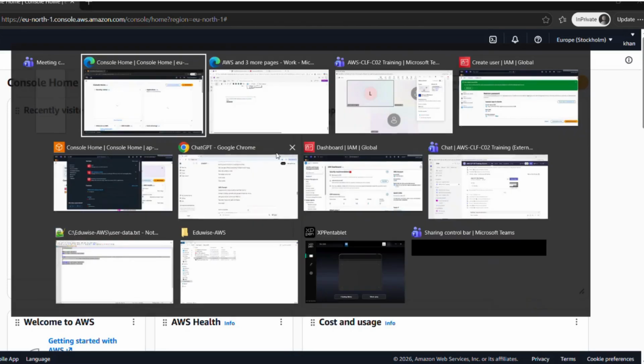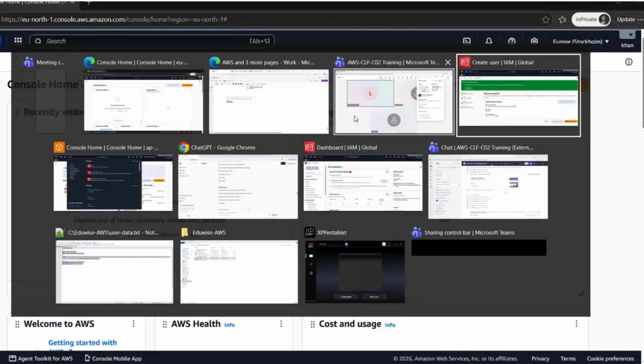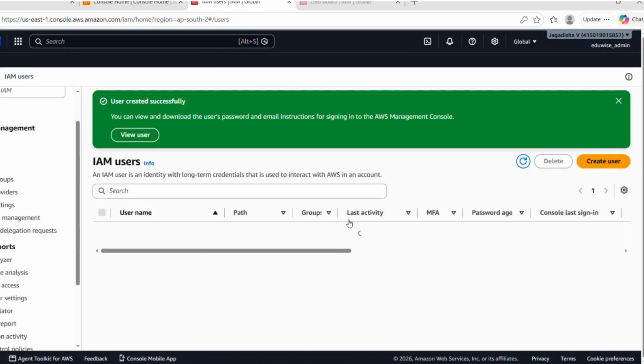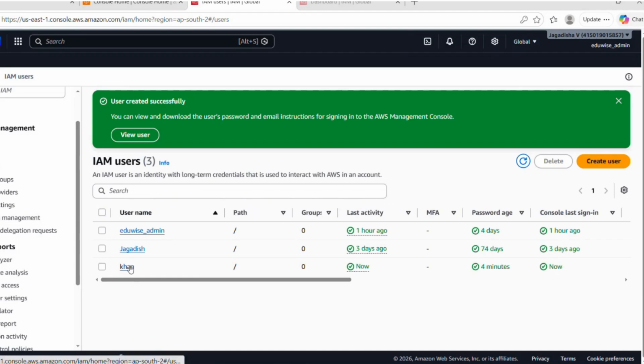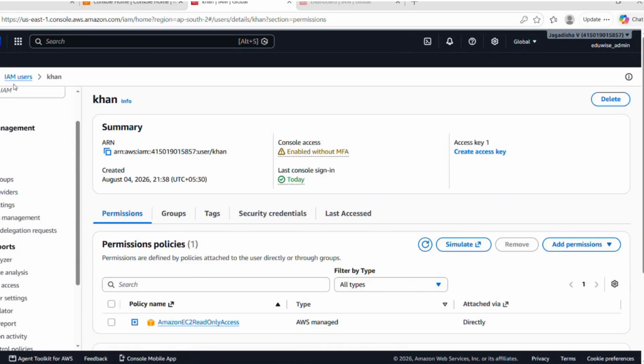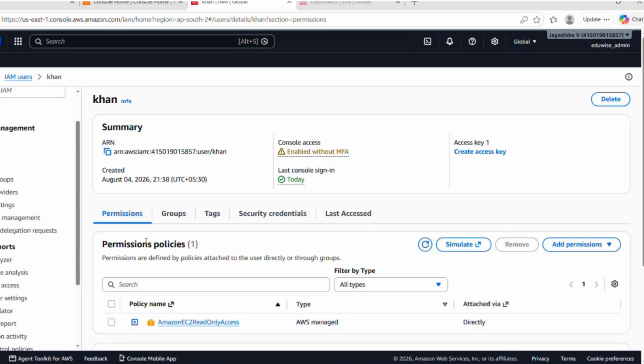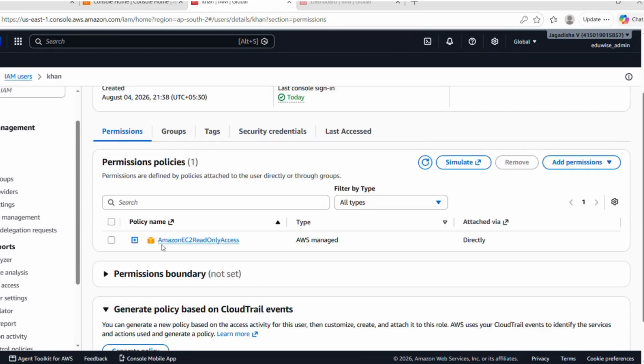If you remember, for this Khan user, we have provided only read-only access to EC2 servers. So that thing we can verify here. Again, go to IAM users, click on Khan. Under permissions, you can see, right?